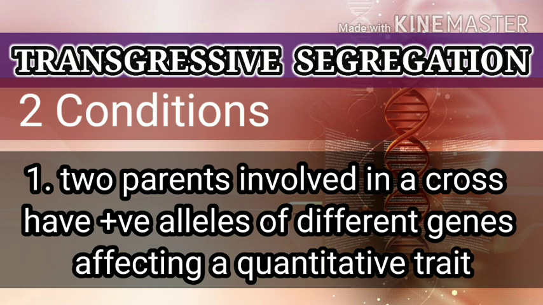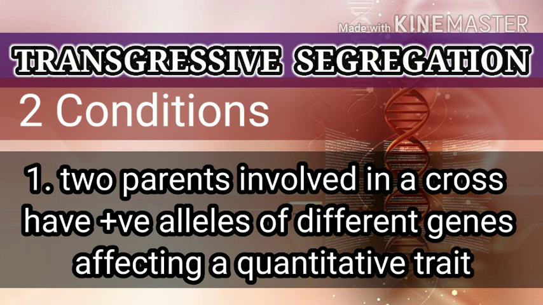So if two positive alleles from different parents or different genes affect one character, then it goes through the transgressive segregation process.